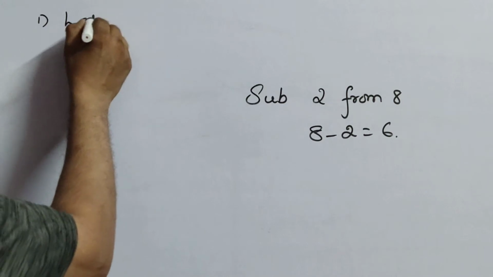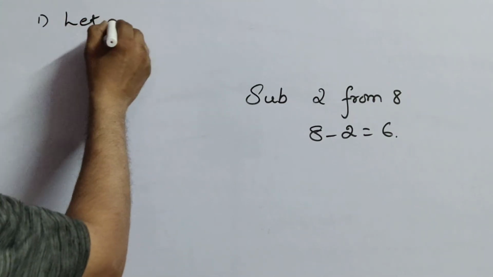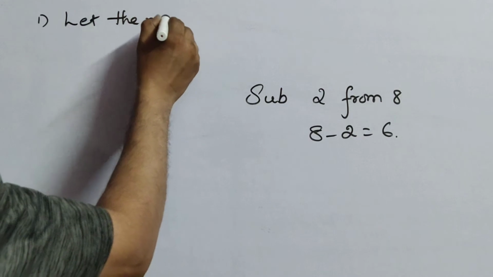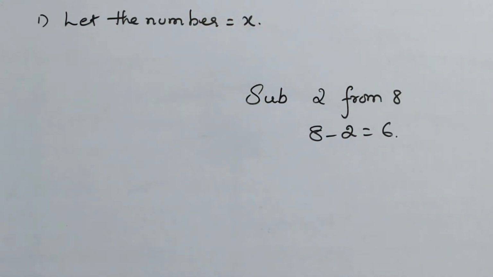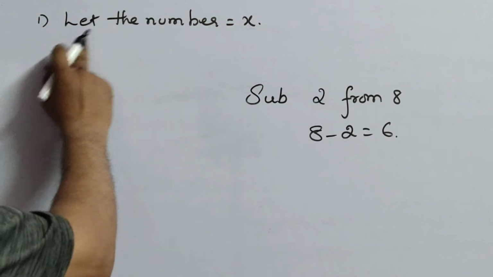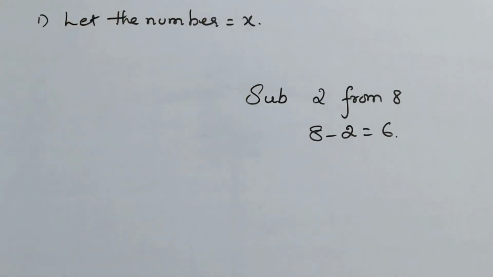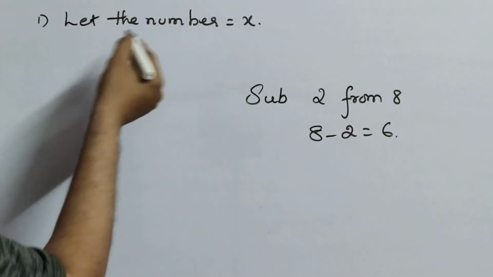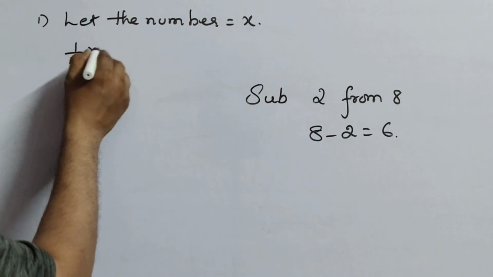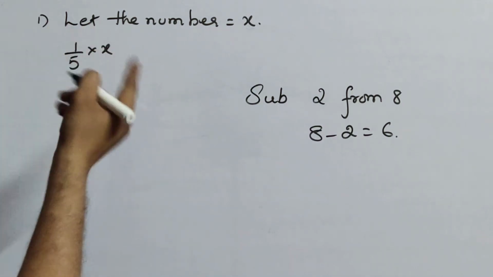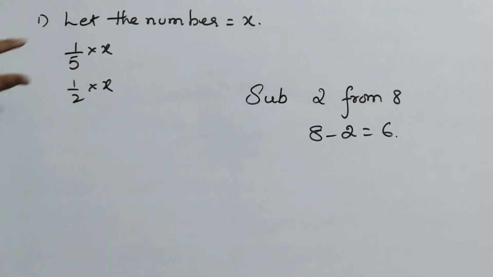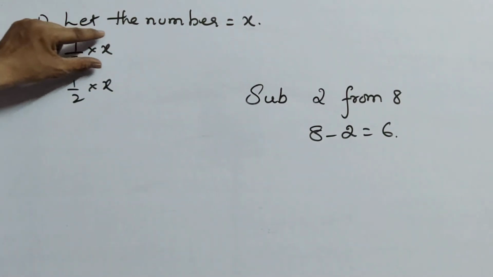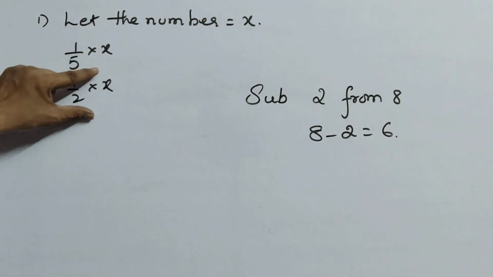So worksheet 7, first one. Let the number equal x. I am explaining only, children, and the working part I am giving in the notes. That means the worksheet key I am sending. So let the number equal x. Now what he has given: 1 by 5 of a number means 1 by 5 into x. And 1 by 2 of a number means 1 by 2 into x.